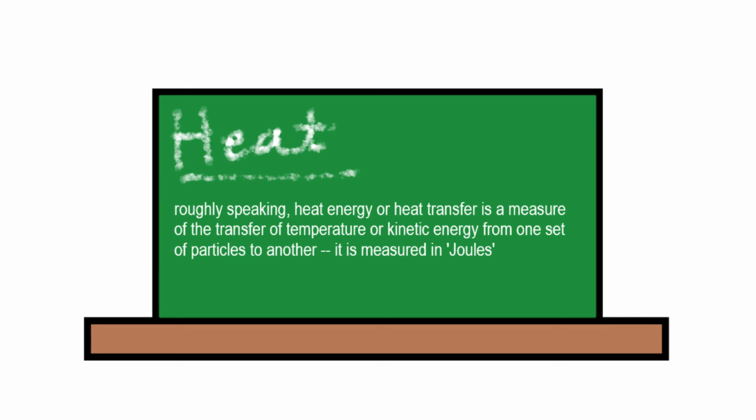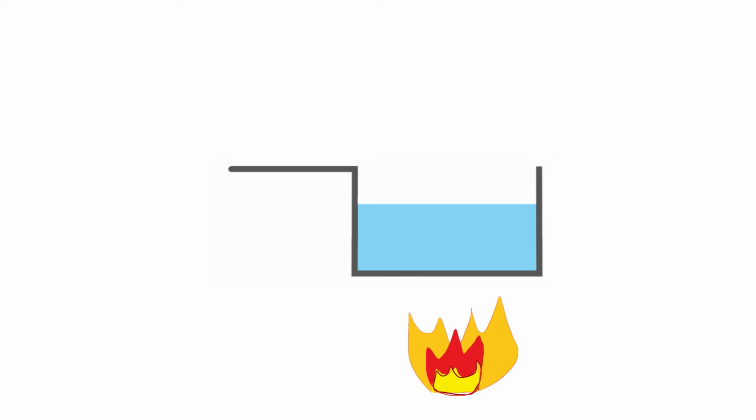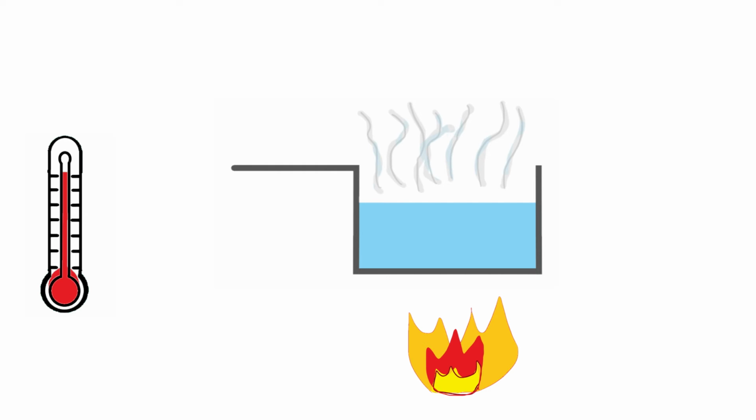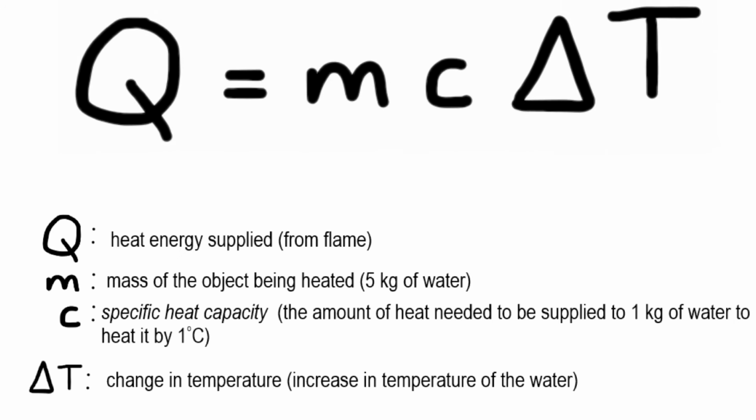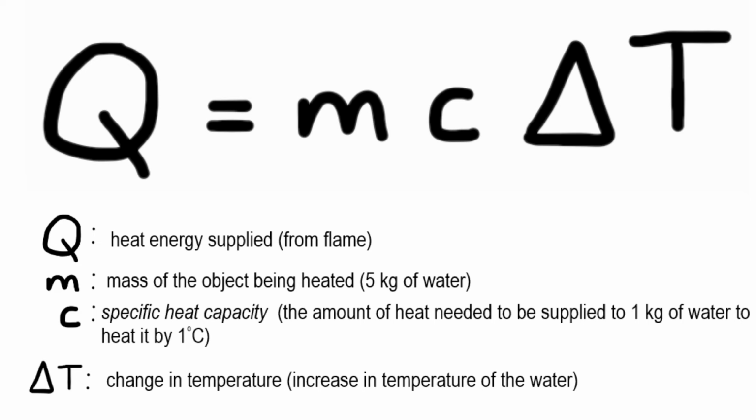Heat is a form of energy. It's measured in joules. Therefore, say you place a pot of water over a flame, the temperature of the water will immediately begin to increase. And on the basis of that, you can calculate just how much heat energy you are supplying to the pot using this equation. Q equals mc times delta T. Q is the heat energy supplied, m is the mass of the object being heated, here it is the 5 kilogram of water.